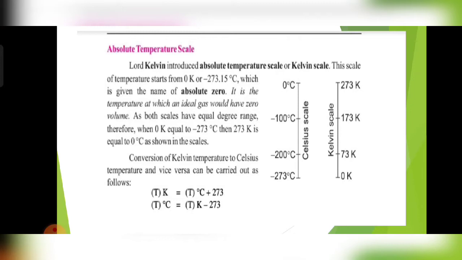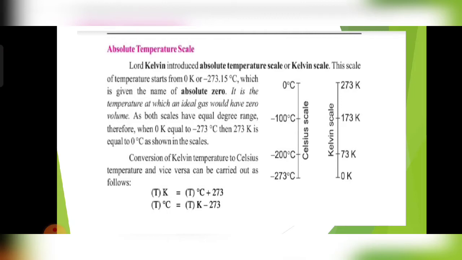Let's start our today's lecture, absolute temperature. Lord Kelvin introduced the absolute temperature scale, or Kelvin scale. The scale of temperature starts from 0 Kelvin, or minus 273 degrees Celsius, more precisely minus 273.15 degrees Celsius, which is given the name of absolute zero. It is the temperature at which an ideal gas would have zero volume.